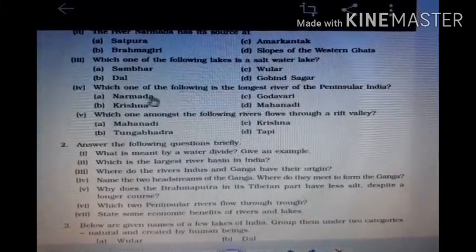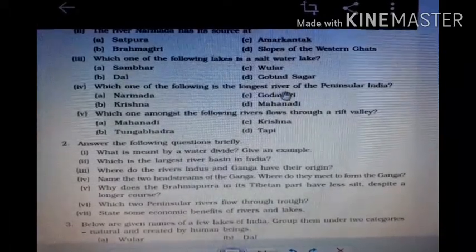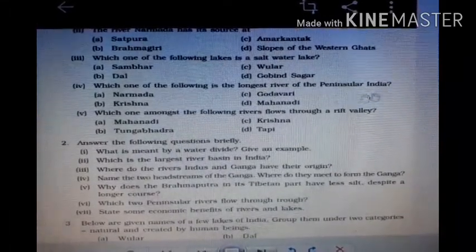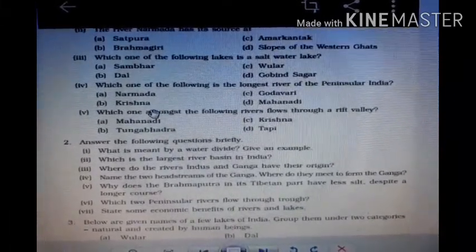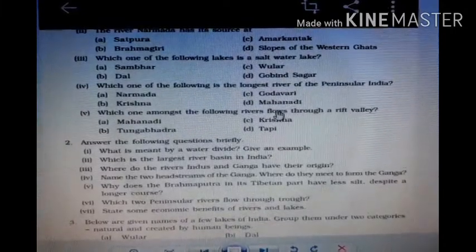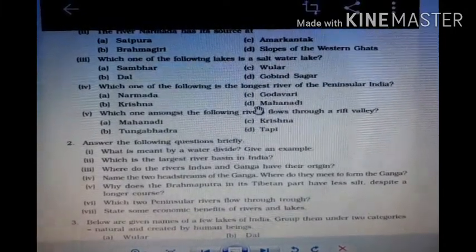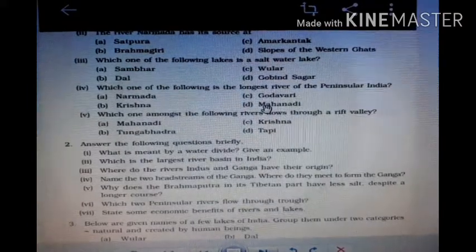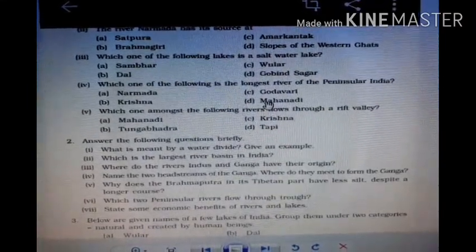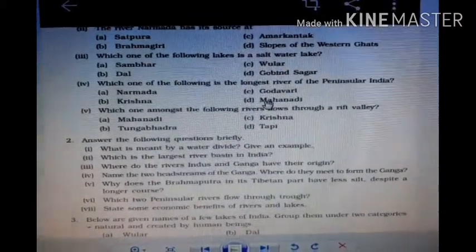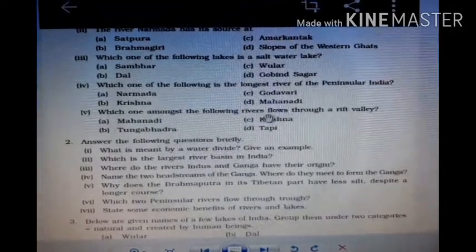Fourth, which one of the following is the longest river of peninsular India? Narmada, Krishna, Godavari, Mahanadi. The right answer is Godavari. Godavari is the longest river in peninsular India.